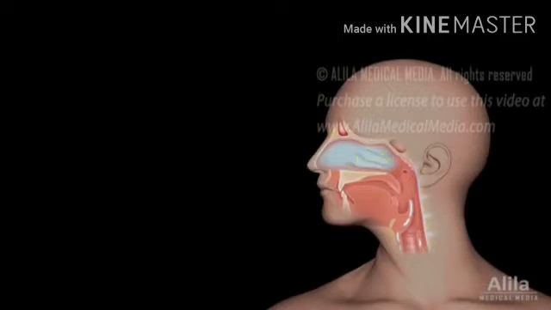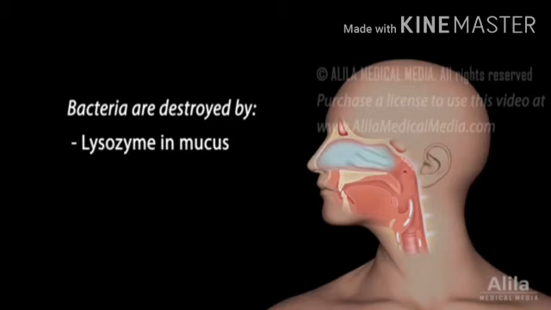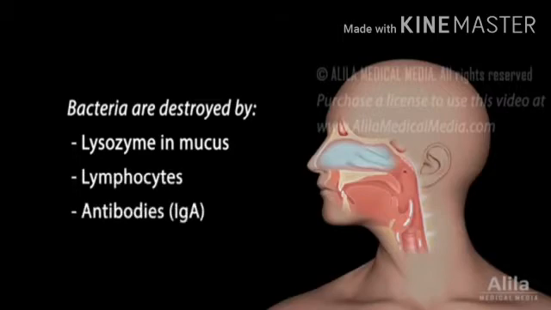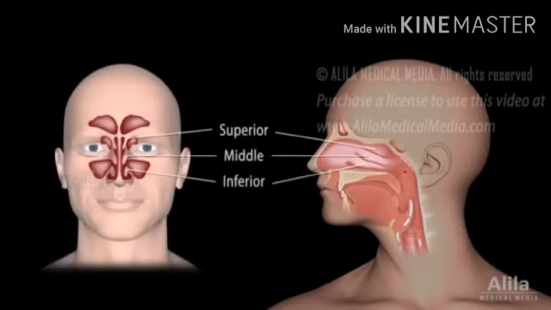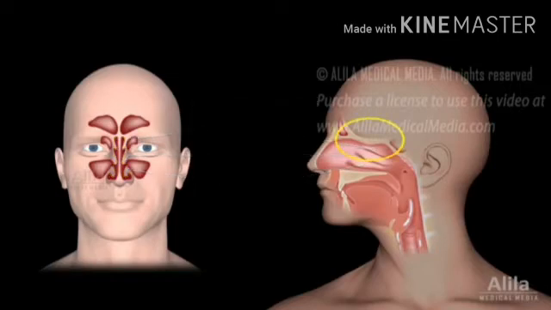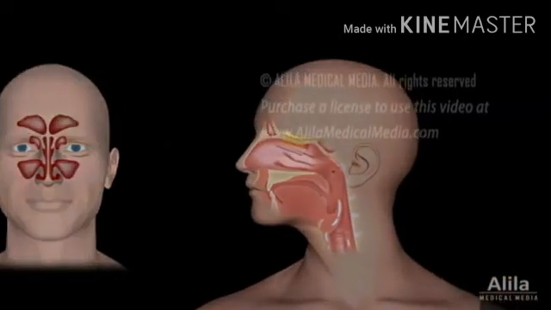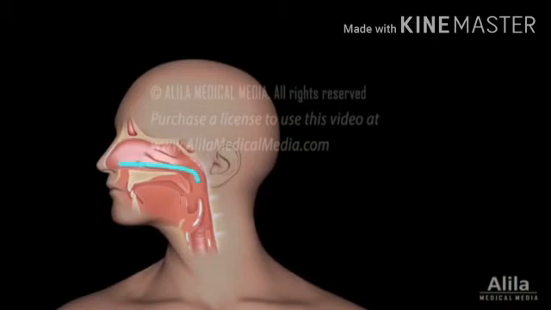So the nasal chamber has a mucus-secreting membrane. It is very helpful in killing bacteria because the mucus contains lysozyme, and lymphocytes and antibodies are also present in this mucus. And you have to see the superior, middle and inferior conchae, also called turbinates. They prevent dust particles from entering the body, increase the contact with the inhaled air, and keep it moist.